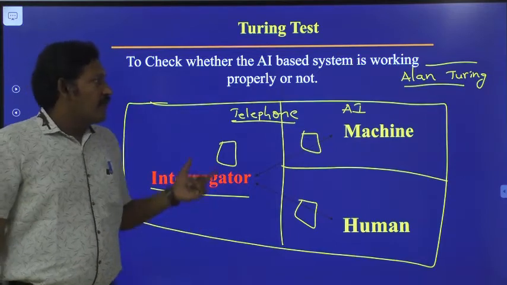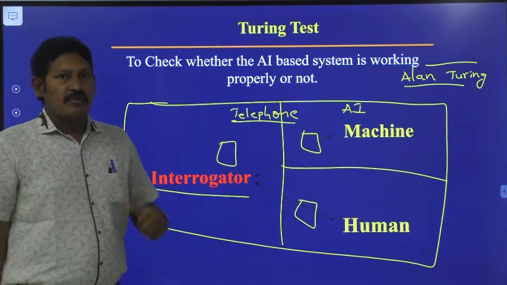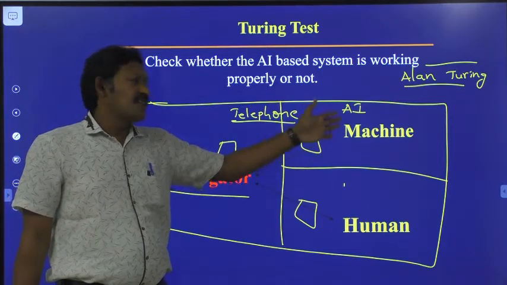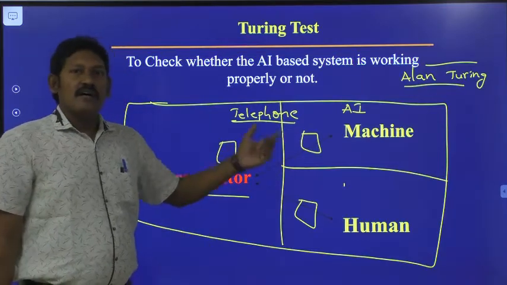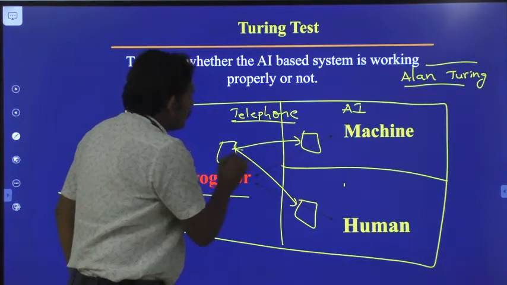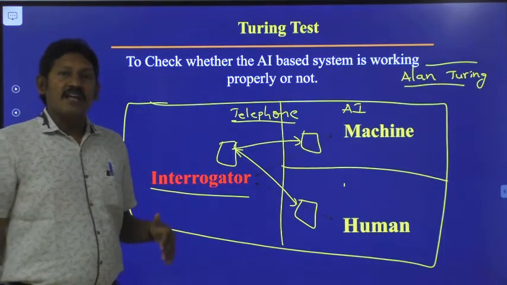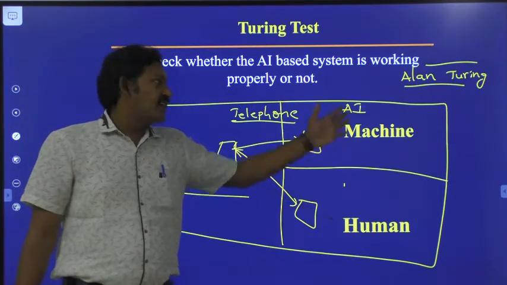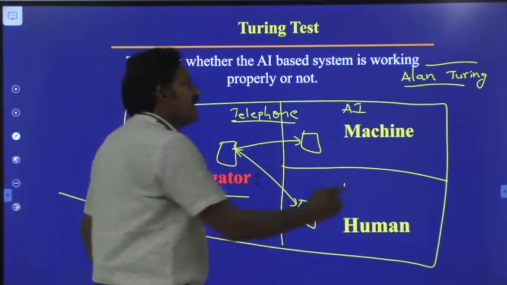He doesn't know in which room the AI based machine is and in which room the human being is. Hope you are following. The interrogator doesn't know where the human being is and where the AI based machine is placed, but he can interact with both through telephone, and he is free to ask any type and any number of questions. Finally, if he identifies exactly where the human being is and where the AI based machine is, then we can say that this AI based machine is a failure one.